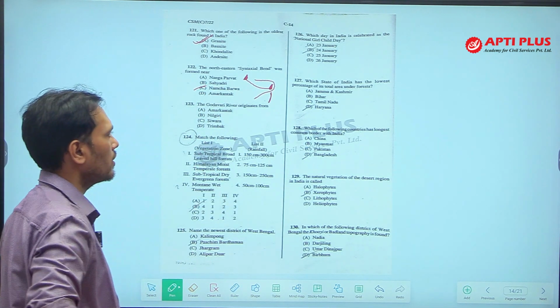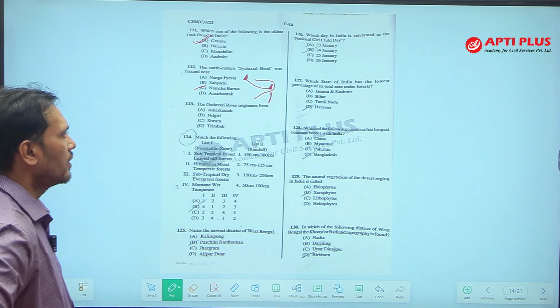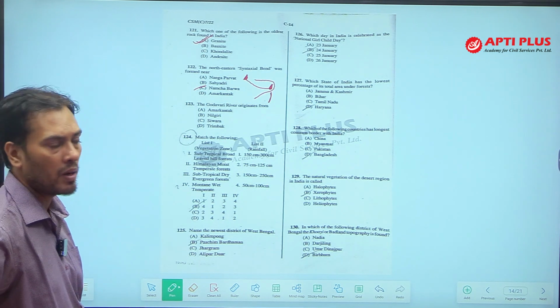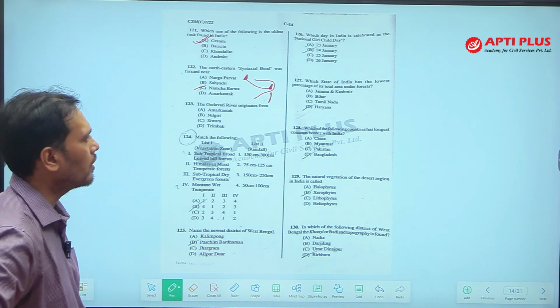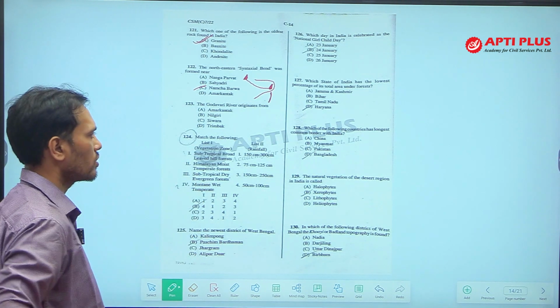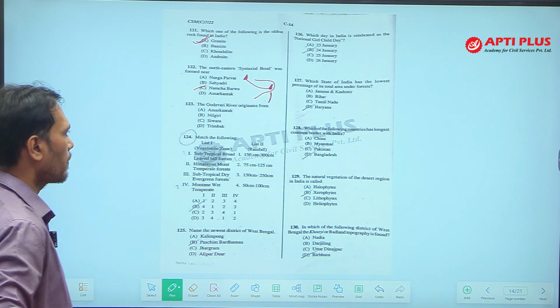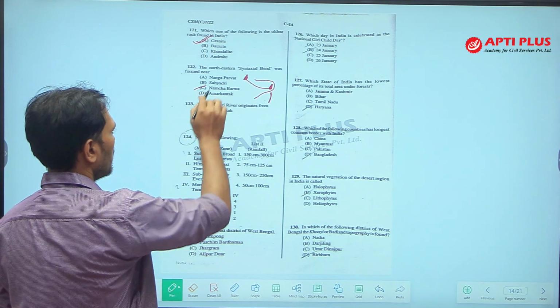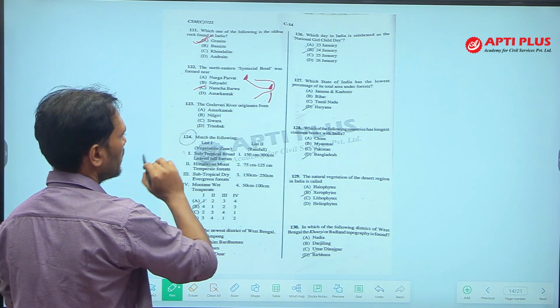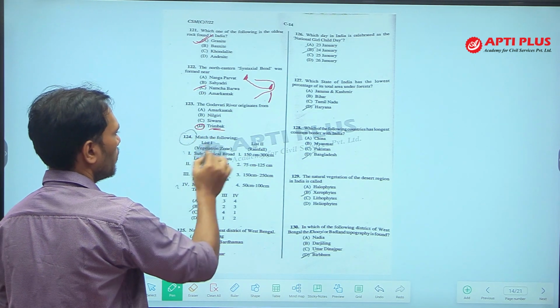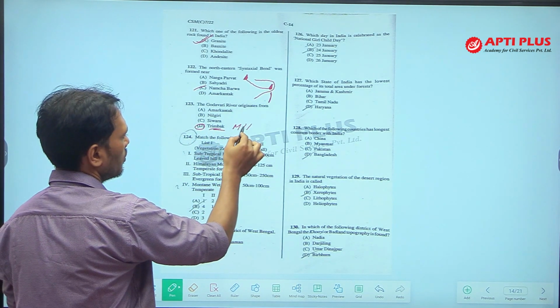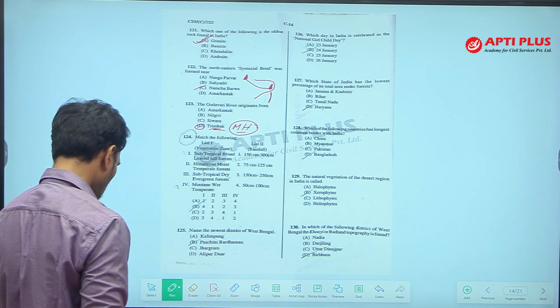After Namcha Barwa, it takes a southward bend and forms the border of India and Myanmar. Finally, it enters Myanmar with the name of Arakan Yoma, and then it goes up to Andaman and Nicobar. Okay. The Godavari river originates from which place? Godavari river originates from Triambak Hill of Maharashtra.